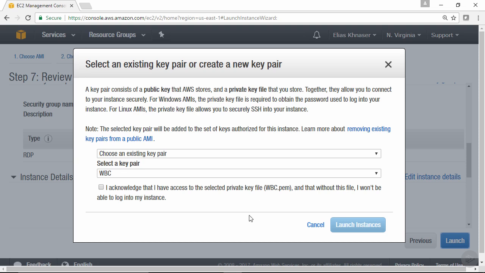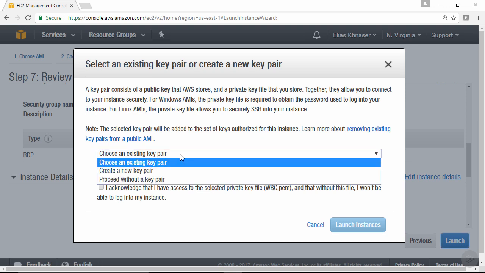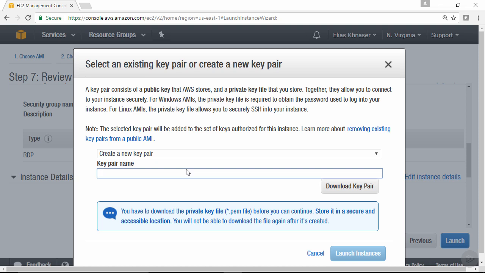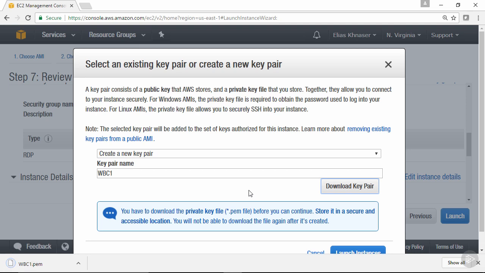Now, I've already created a key pair here called WBC, and all I really need to do is to acknowledge that I have it. But for many of you, you probably haven't created this at this point. So what you want to do is from the drop-down menu here, you're going to go ahead and click on Create New Key Pair. And then you're going to give it a name. The first one that I have was WBC, so I'm going to just call this one WBC1. And then I'm going to simply download this key pair. You want to keep this somewhere that you can access so that when it's time to use it, you know where it is. And for my purposes, I'm going to store this on the desktop.